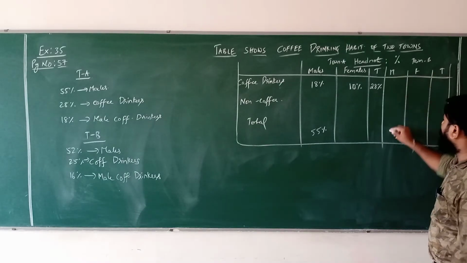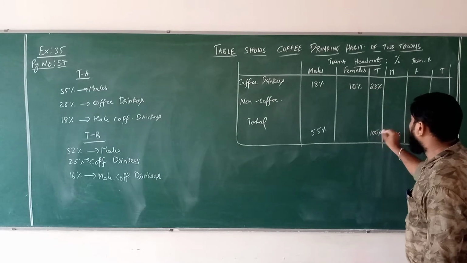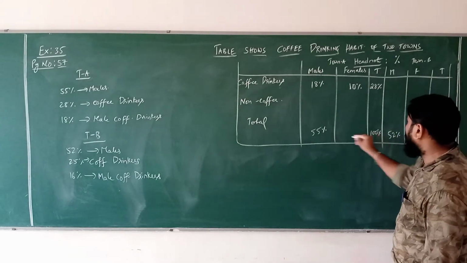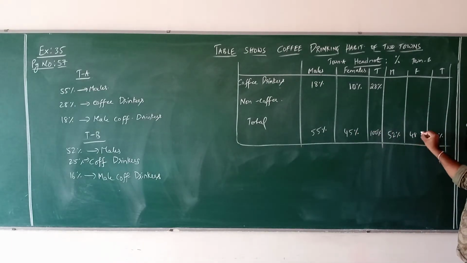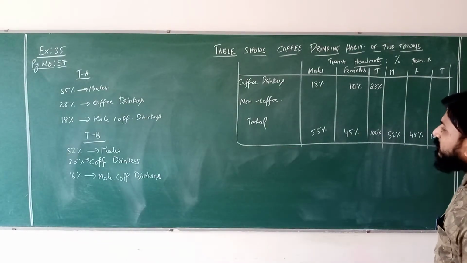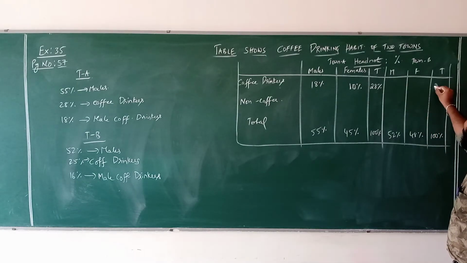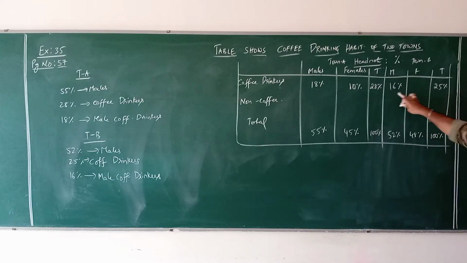Next, in Town B, 52% are males. As you all know, the whole total is 100%. Here 55, here 100, means balance is 45. Here 100, here 52, balance is 48%. Next, 25% are coffee drinkers in Town B, and 16% are male coffee drinkers. Now balance 25 minus 16, 9%.